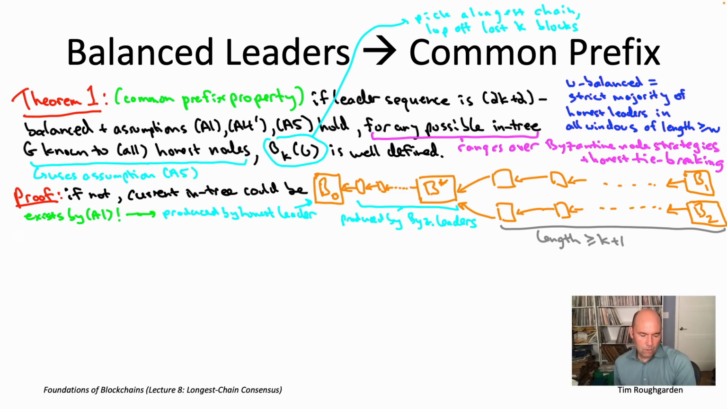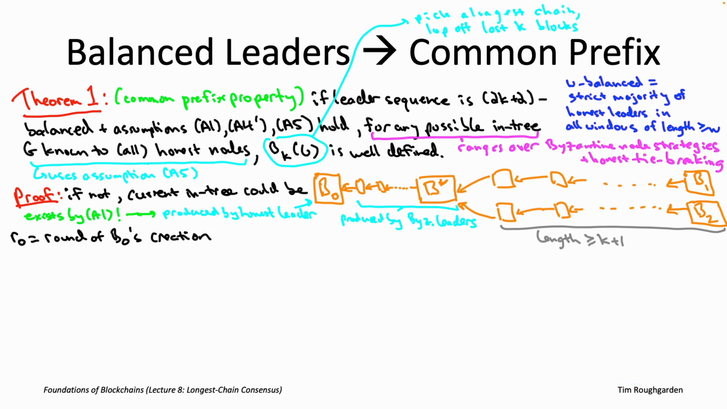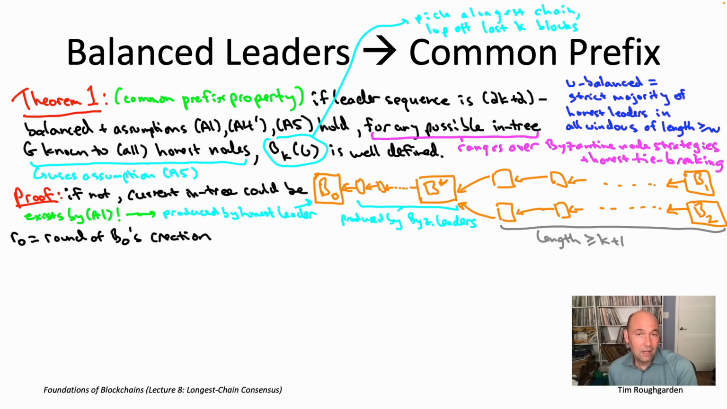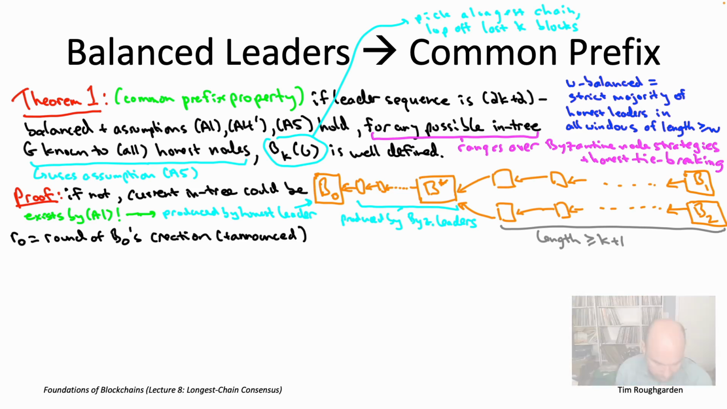All right, so a little more notation. Let R naught be the round in which B naught was created. Now, by virtue of being an honestly produced block, we also know that B naught was announced to everybody in that same round R naught. So not only did it exist, but all the other honest nodes also knew about B naught at the conclusion of round R naught.